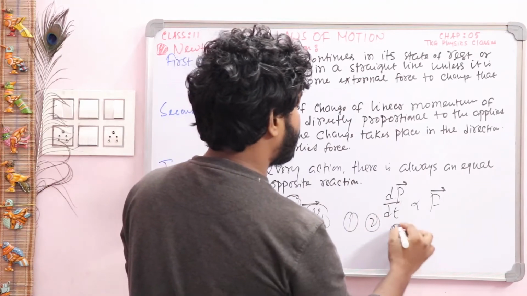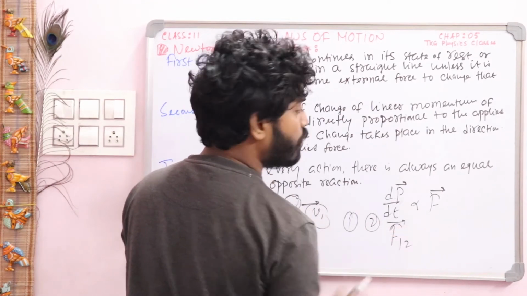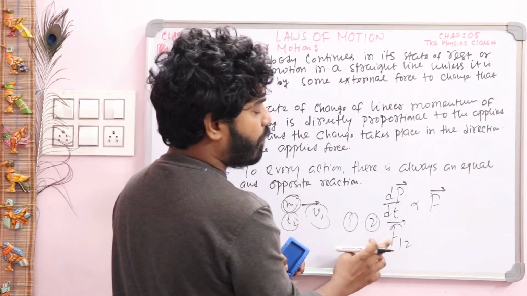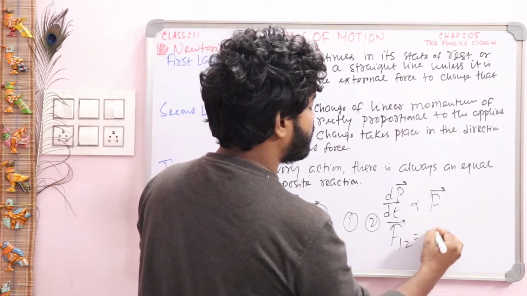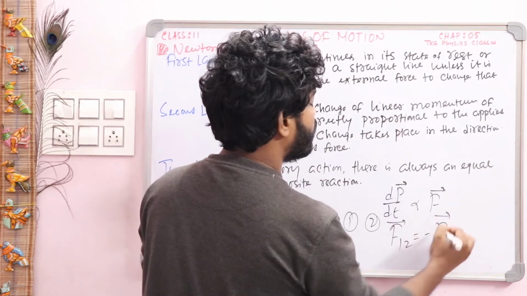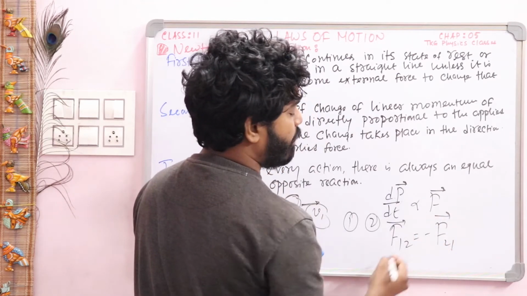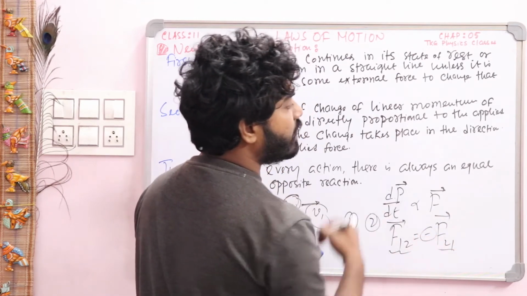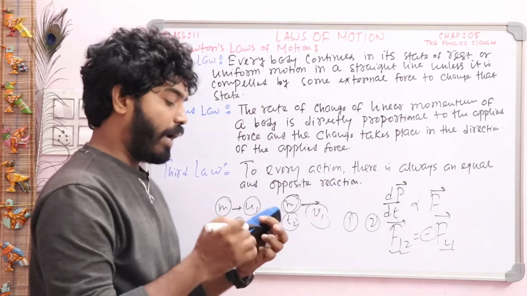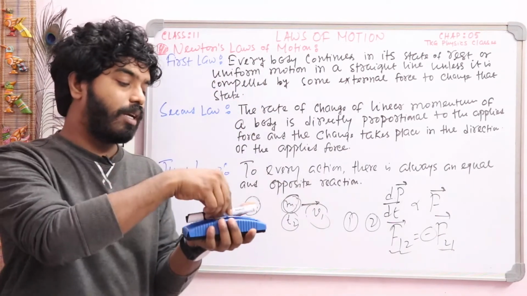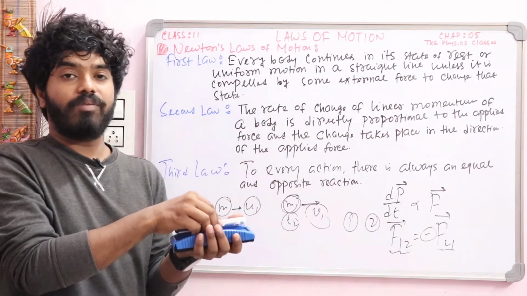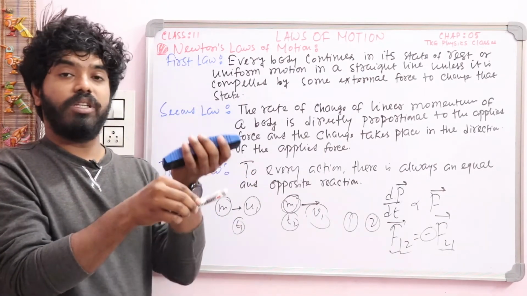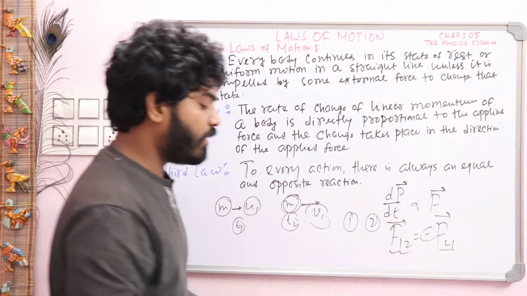When body 1 applies a force on body 2, that force F12 is exactly equal to the force F21. The magnitude is equal, but the direction is opposite. Why is the direction opposite? This body applies a force downward, and this surface applies a force on this body, so the direction is upward. So this is our third law.